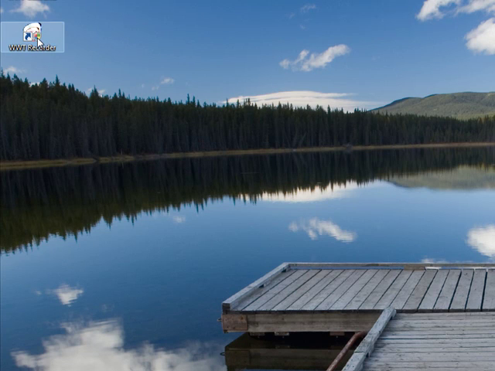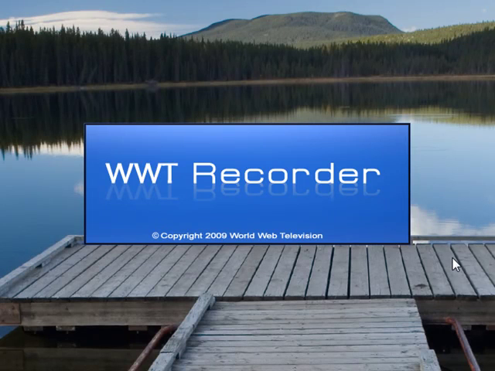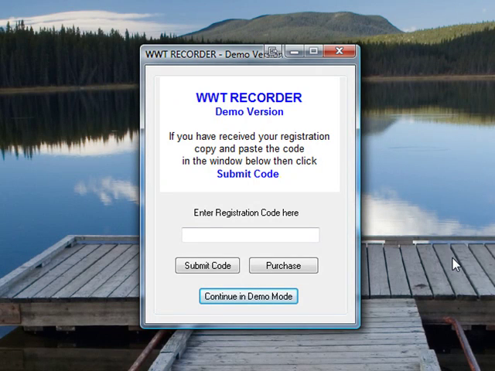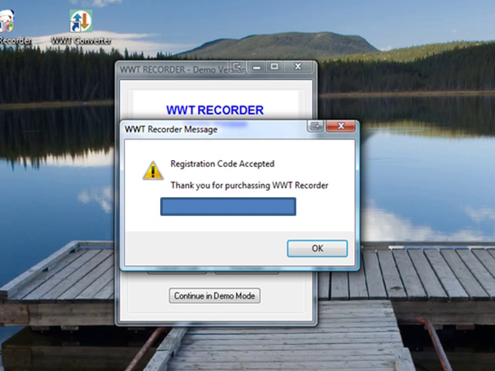Now start the WWT recorder by double-clicking the WWT recorder icon. The software will now run the program and ask for your registration code. Type the registration code you have received from us by email. Afterwards, click Submit Code. Your software is registered and will now start.